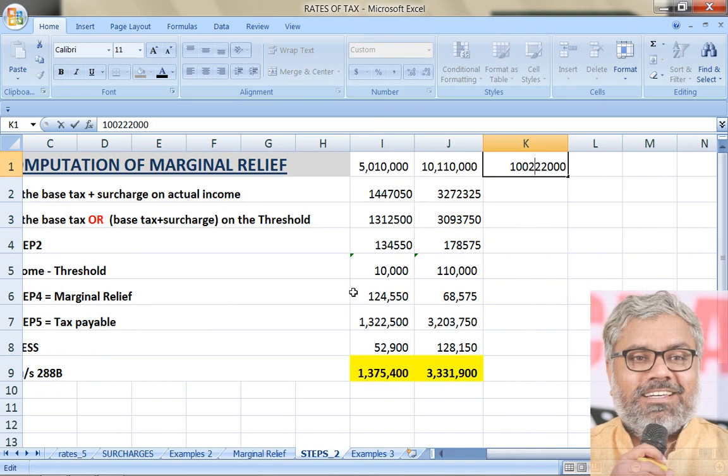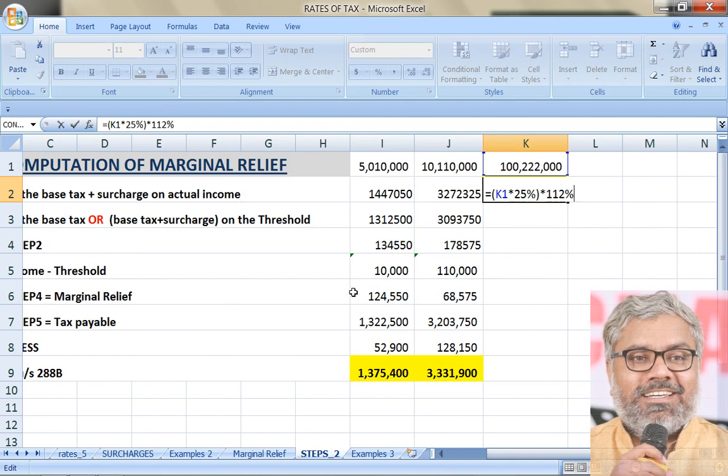Yeah, this is 10 crores. So 10 crores 2,22,000 is the income of a domestic company, let us say. And let us assume this is a less than 400 crores turnover in 17-18. So normally what is the tax rate applicable? It is very simple. That is going to be straight away 25%. That is okay. But since the income has exceeded 10 crores, what will be the surcharge in this case?